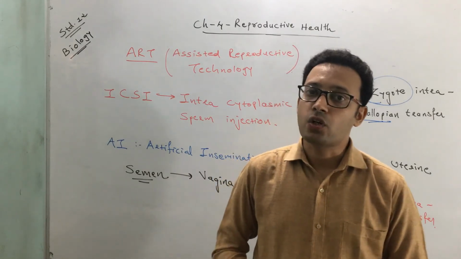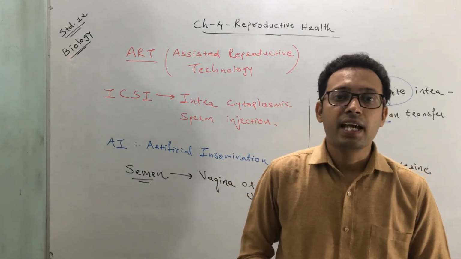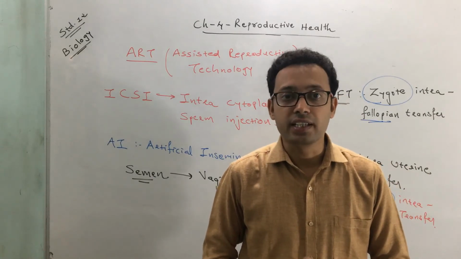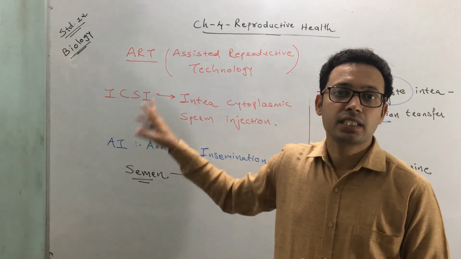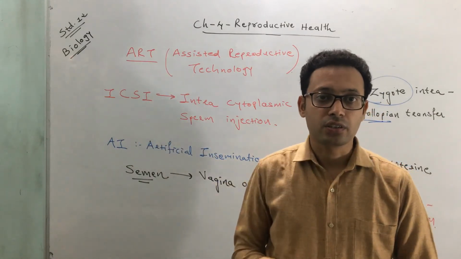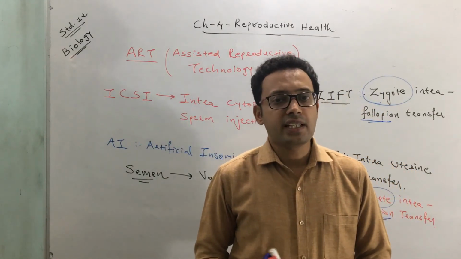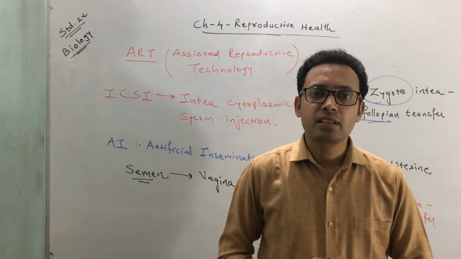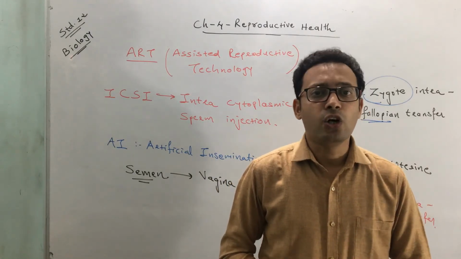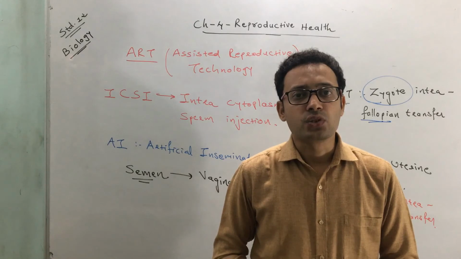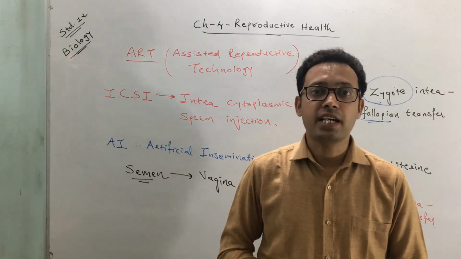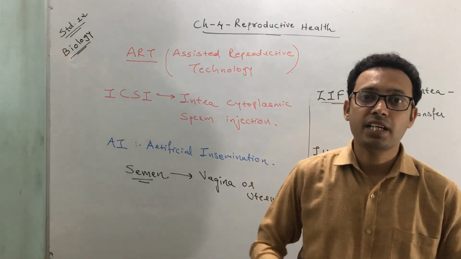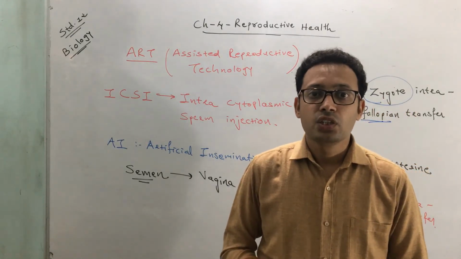And yes, when the cost is high, obviously everyone cannot afford it. This is a problem associated with assisted reproductive technology. Apart from that, there is also some emotional stigma, a kind of social stigma, that prevails in society. So that's why many couples hesitate to go to such a clinic or to have such ART.